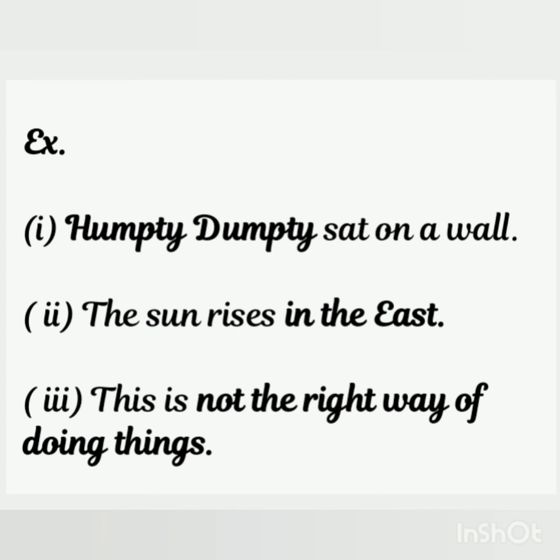This is not the right way of doing things. We can't say directly to someone, not the right way of doing things. We have to point out by using the phrase this is. In these sentences, Humpty Dumpty, the sun, a wall, the east, things, nouns are used. And sat, rises, doing, verbs are used. Though we can't say them subject or predicate.